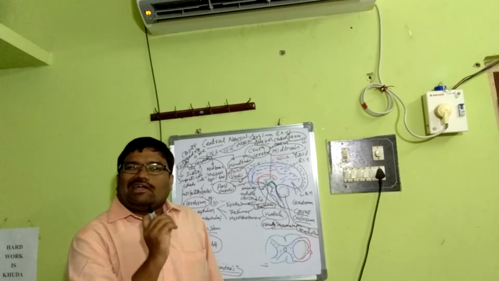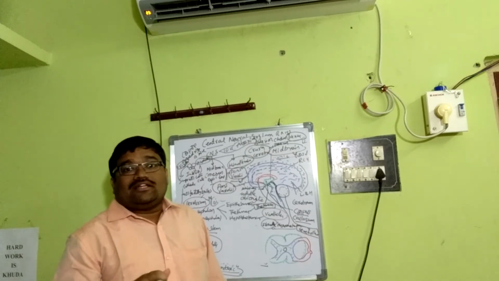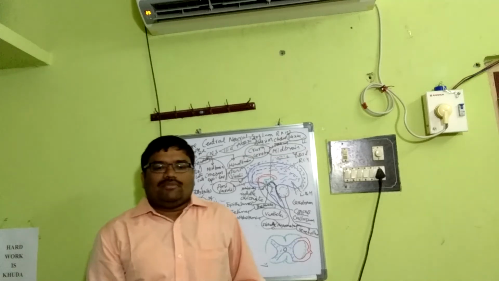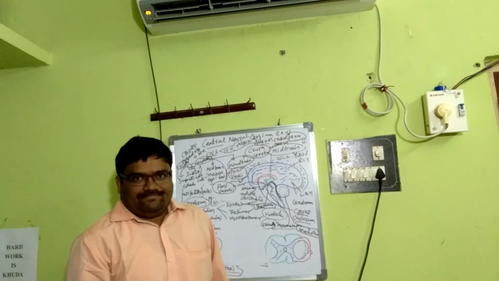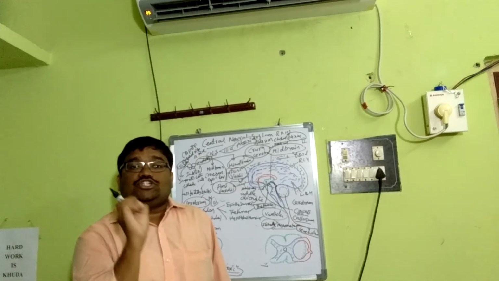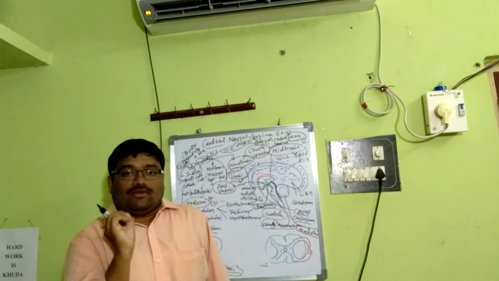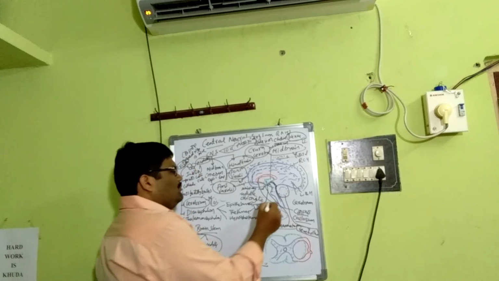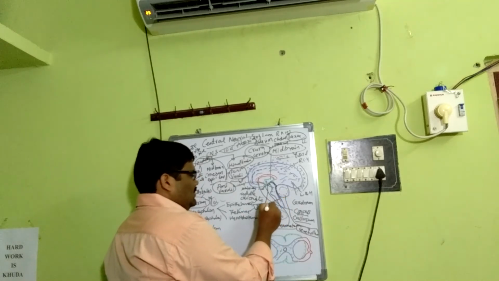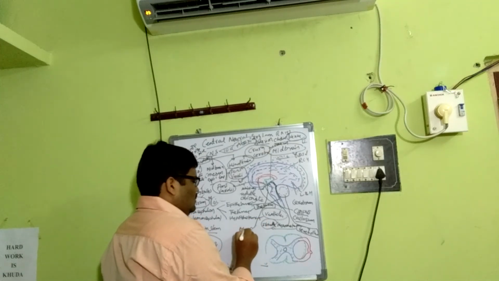Pneumotaxic center means it regulates the muscles of respiration, that means respiratory muscles. Say for example, it regulates how much air I should take each time. That means it is the most essential function of the pons varoli, and its location is just above the medulla oblongata. And followed by that is the medulla oblongata. This is the medulla.